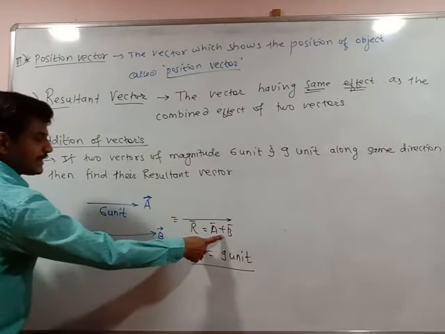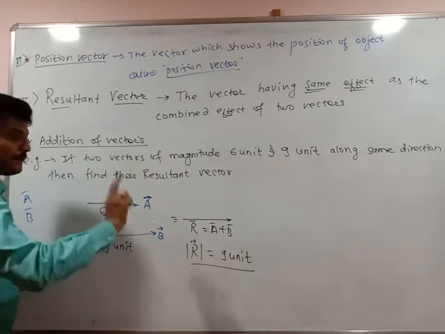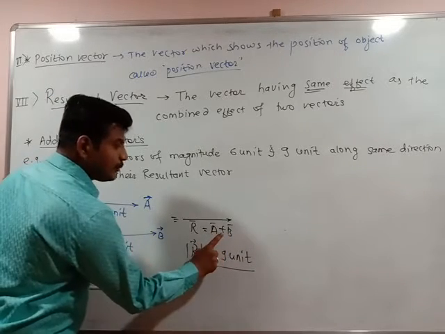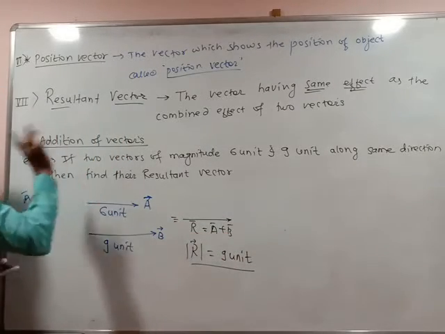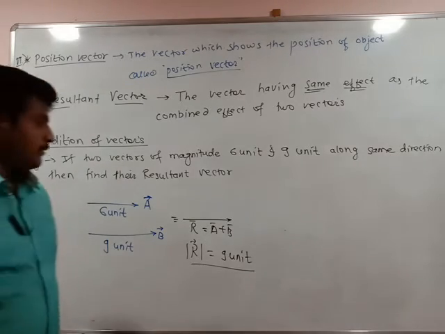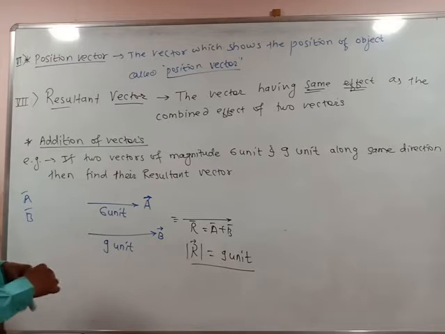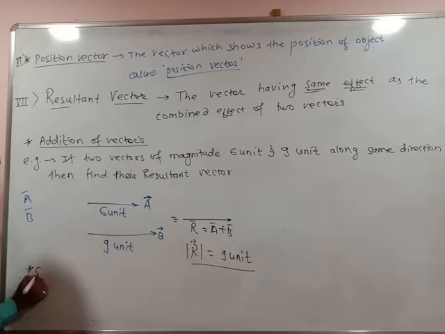Plus indicates both are moving in the same direction. That's why these two vectors are said to be added. It is said to be an addition of vectors. It is a very simple example. Okay, now we will see subtraction of vectors.